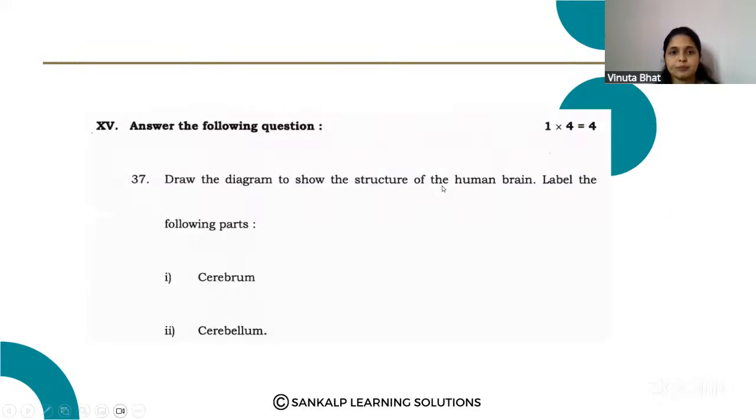Next question. Draw the diagram to show the structure of the human brain. Label the following parts. This is a 4-mark question. So you have to label the cerebrum as well as the cerebellum. Okay, so very important question.